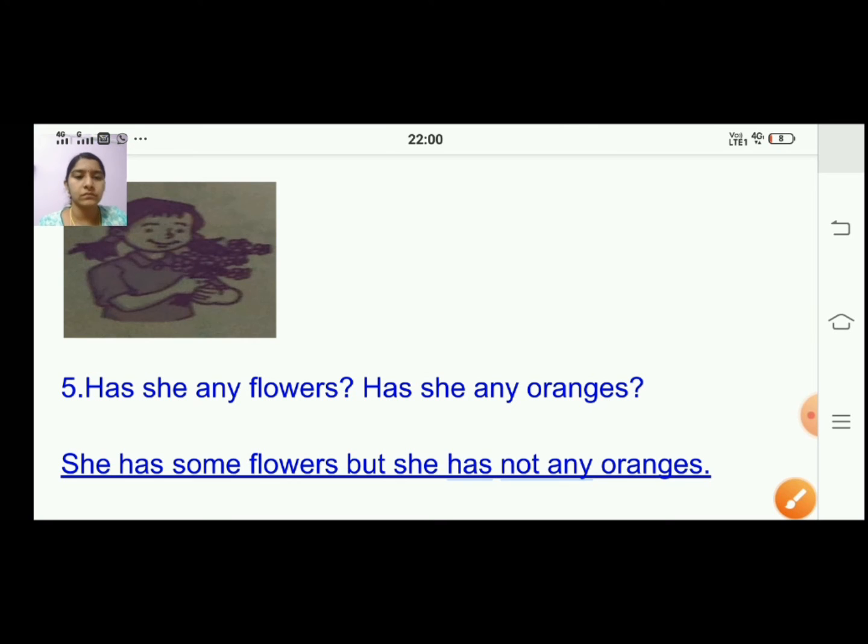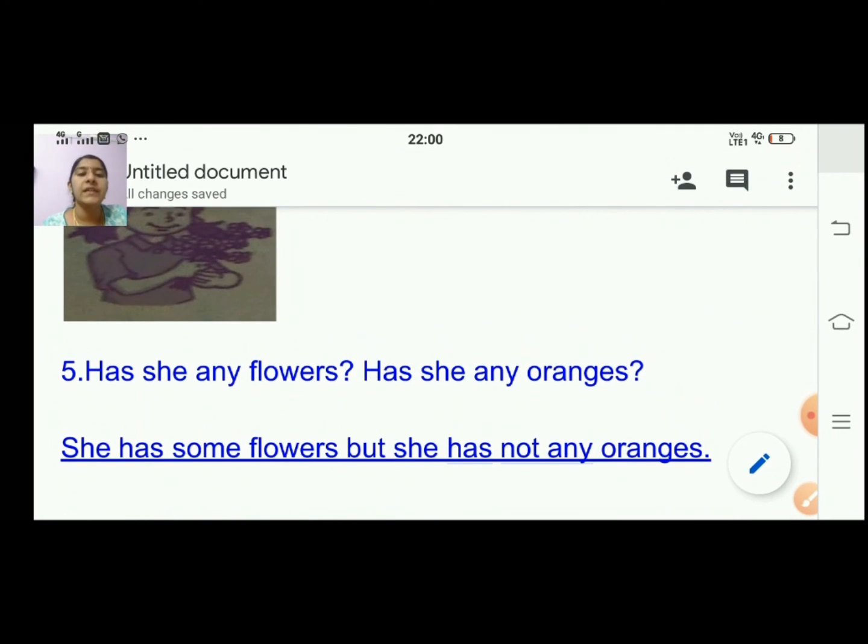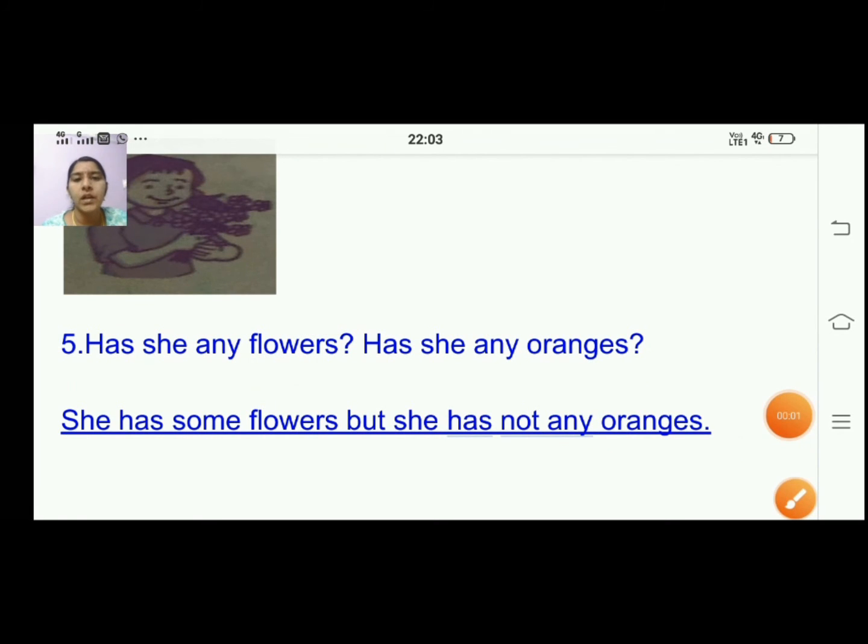Understood? So this is how you will write your sentences. With that we have completed 5 sentences. You have 2 more sentences which you will write the answers by yourself. Based on this you can complete the remaining 2 questions.